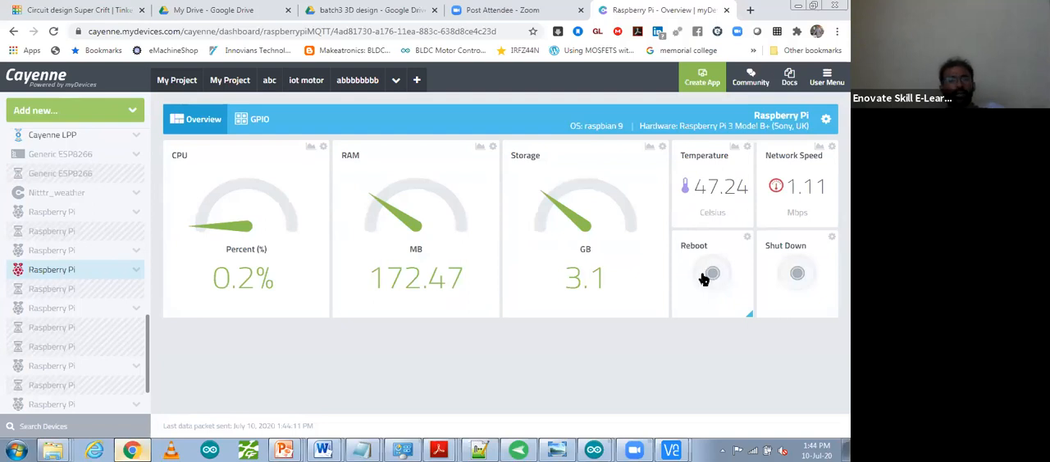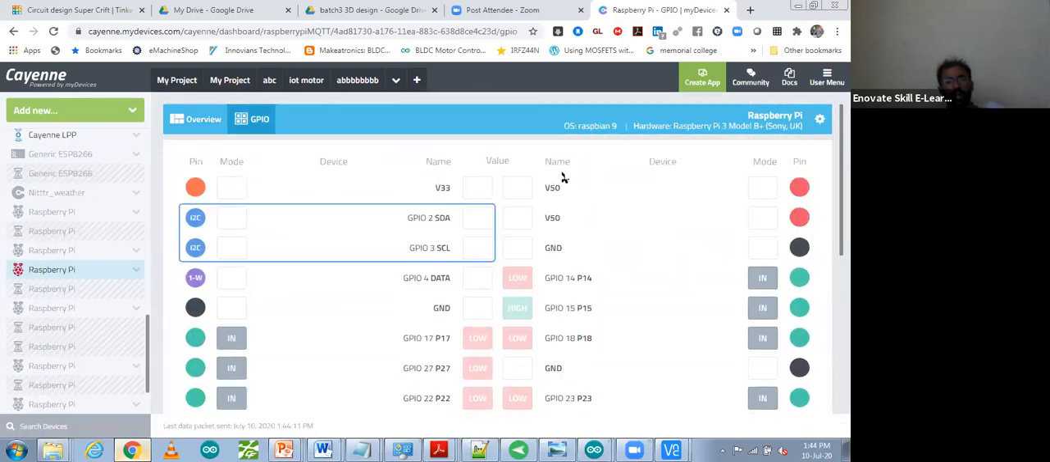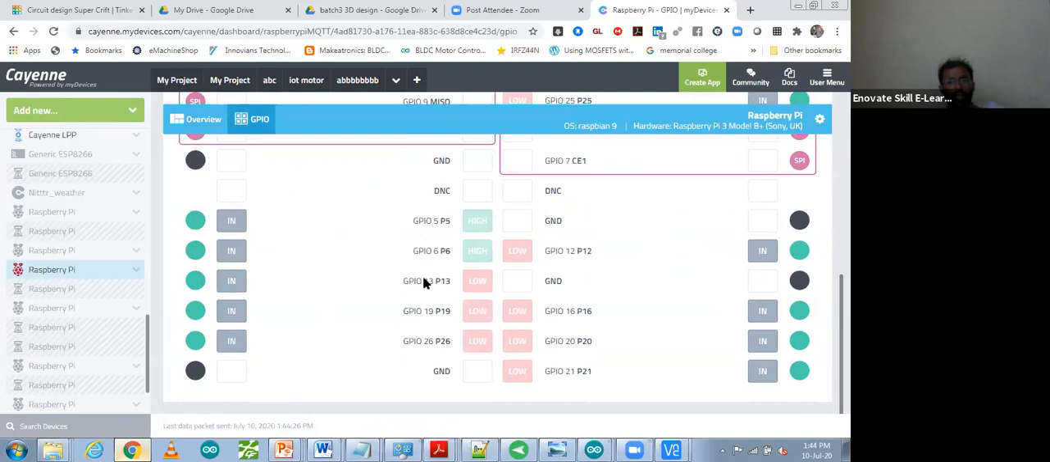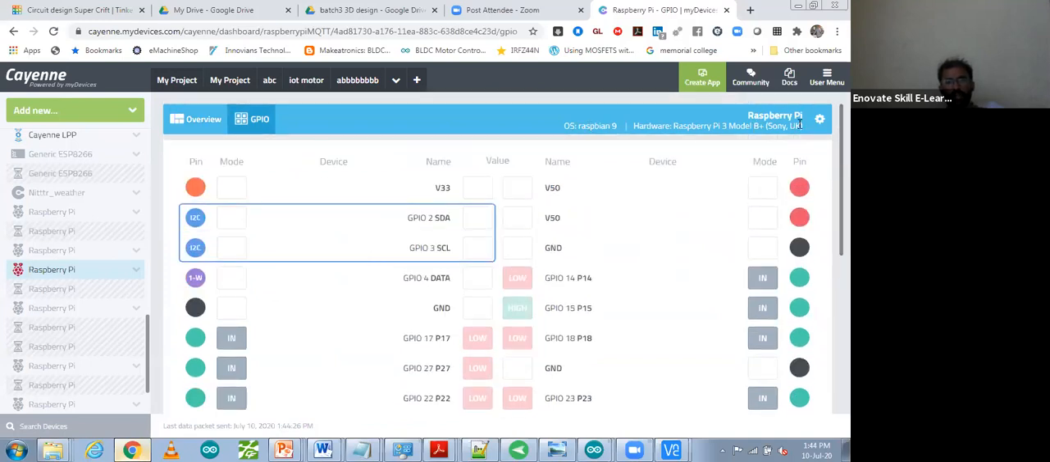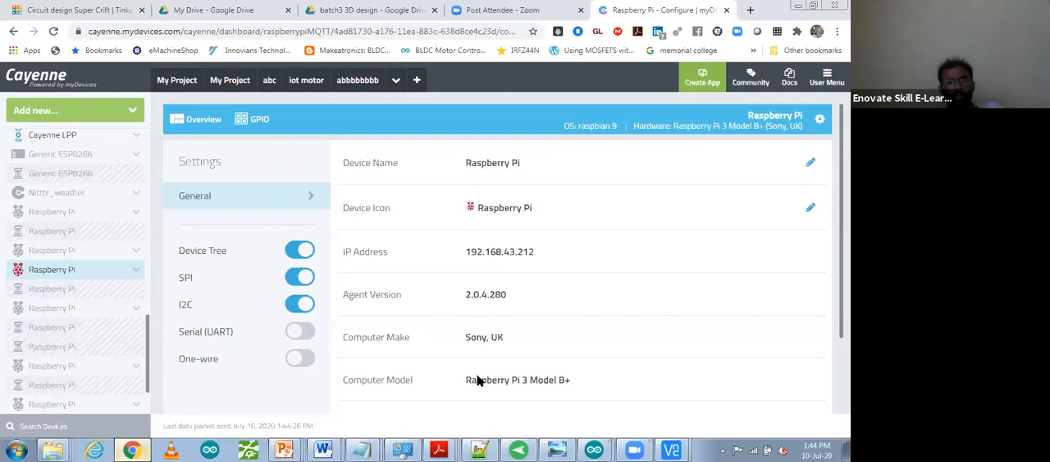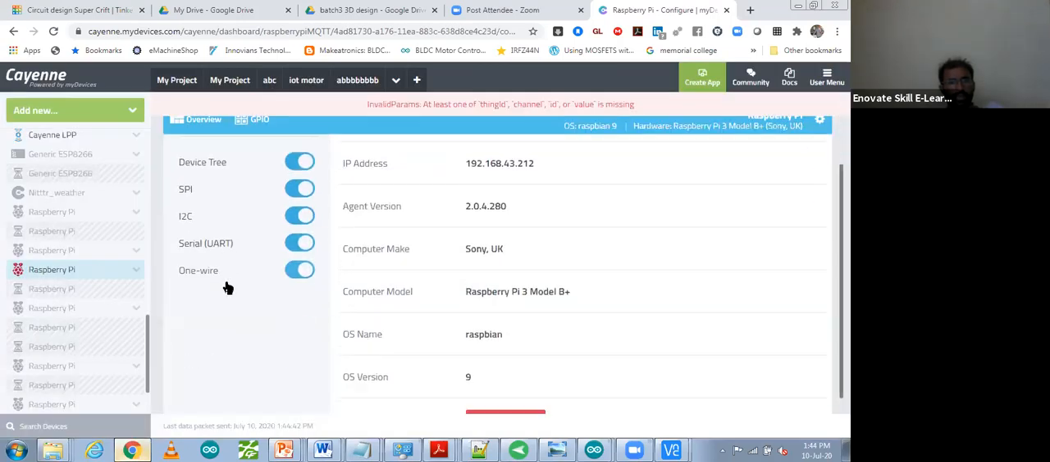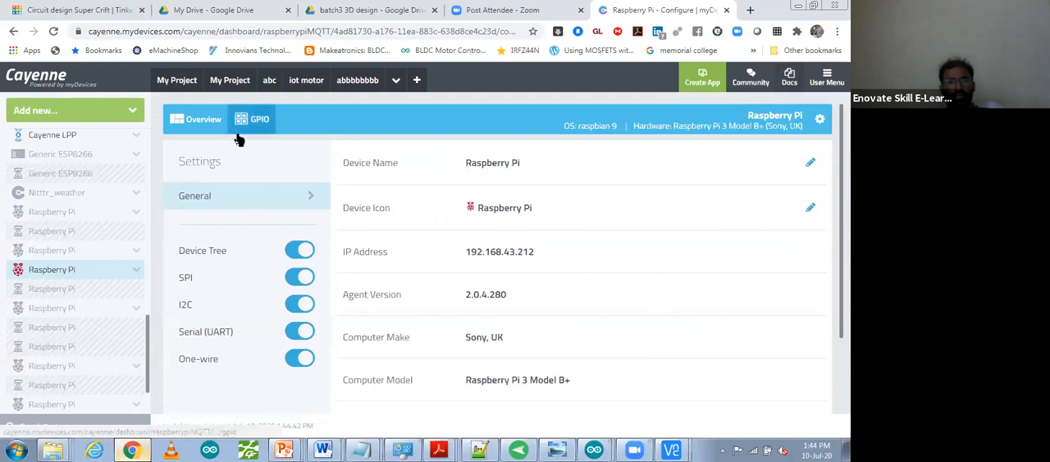From over here also you can control your Raspberry Pi, and you can control these GPIO pins, like which pin you want to make high or low. All these GPIO pins are over here: pin number, values, device, mode. You can control that from here. If you want to change the configuration, you can change the name of the device, its properties, its IP address, remove the device, one wire. Everything you want to connect, you can connect. If you want to enable UART, you can do that too. Again, go to overview.